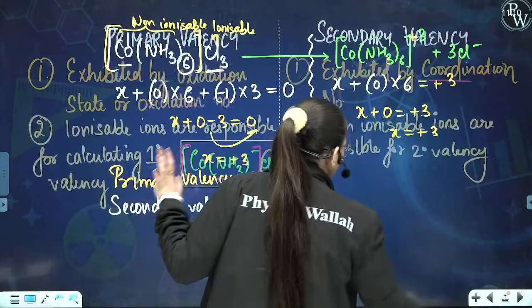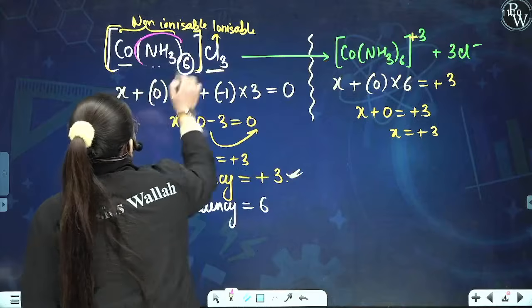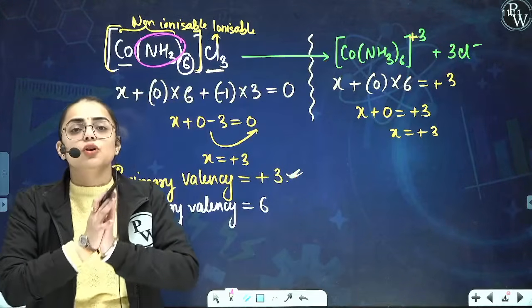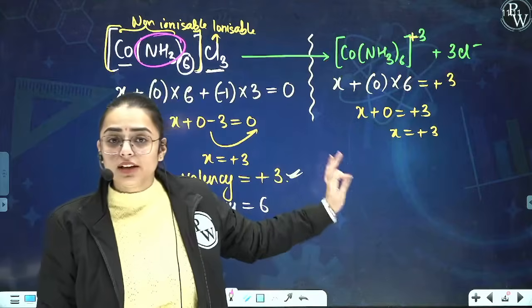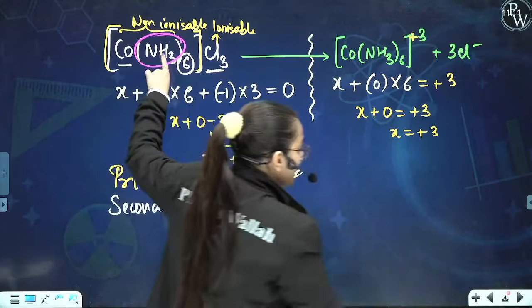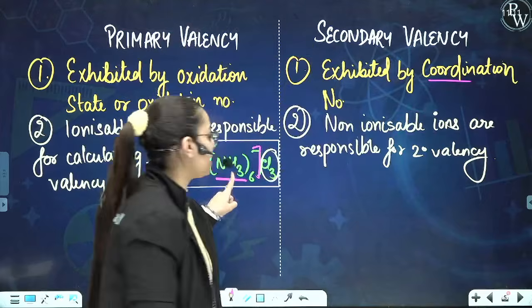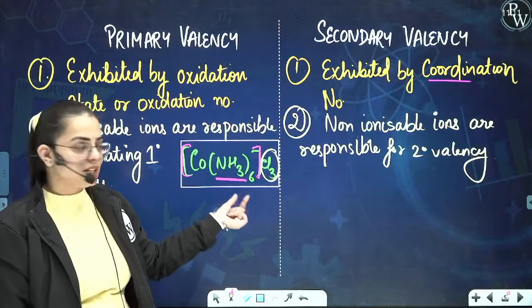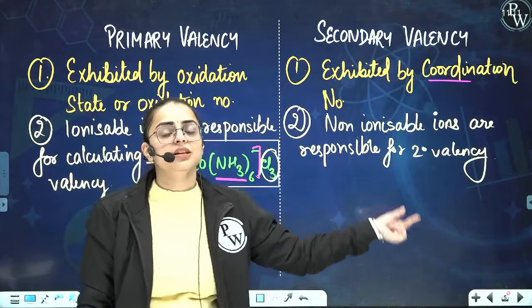The ones present inside and responsible for the coordination number are the ligands. So these are the non-ionizable ones which are responsible for causing the secondary valency.